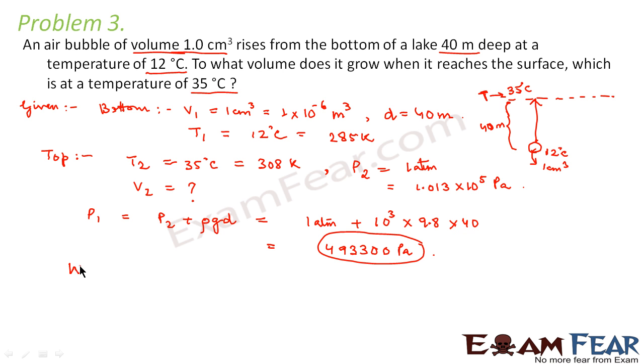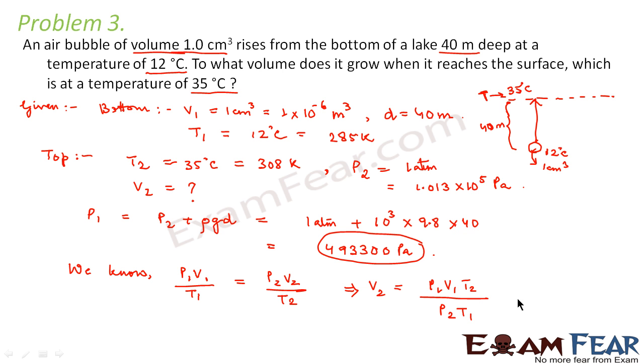Now we will apply the ideal gas equation. We know that PV by T is constant, that is P1 V1 by T1 is equal to P2 V2 by T2. So from this we can say V2 is equal to P1 V1 T2 divided by P2 T1. Now we'll put all the values.